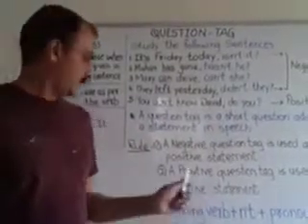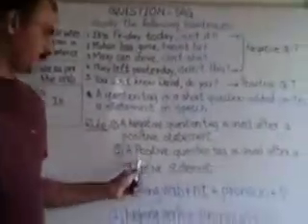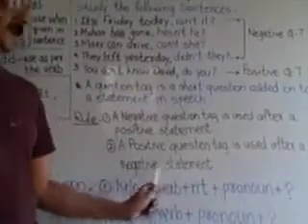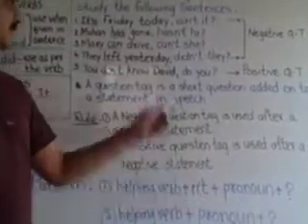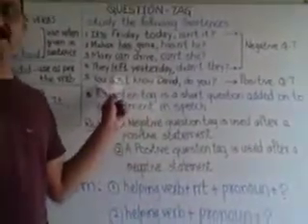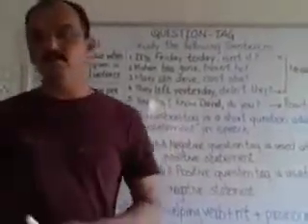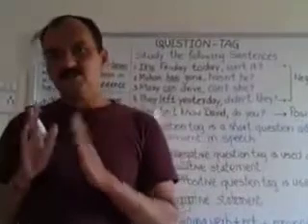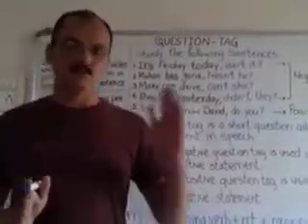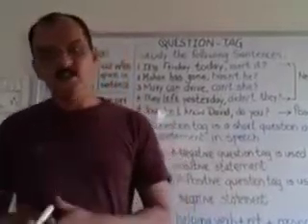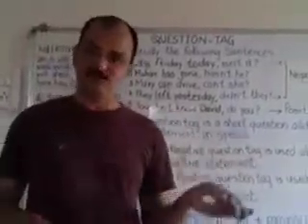Rule number 2, a positive question tag is used after a negative statement, as you see in example number 5. Okay, so remember this: statement positive, question tag negative; statement negative, question tag positive.